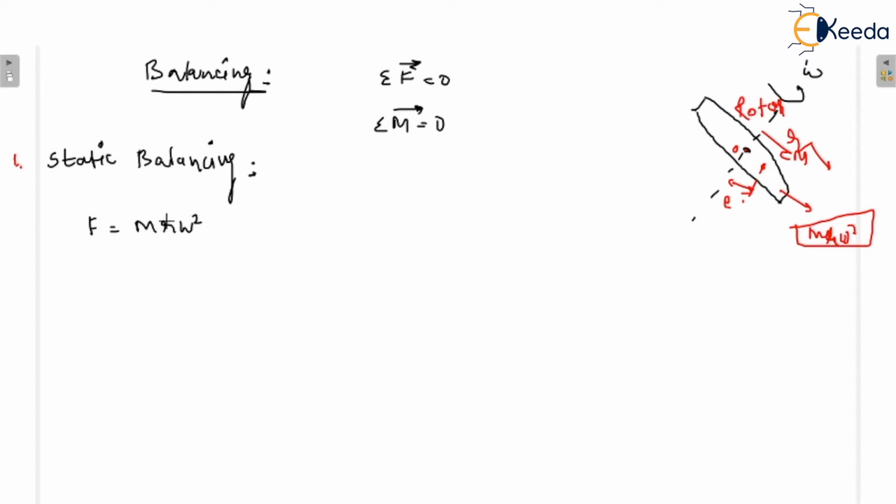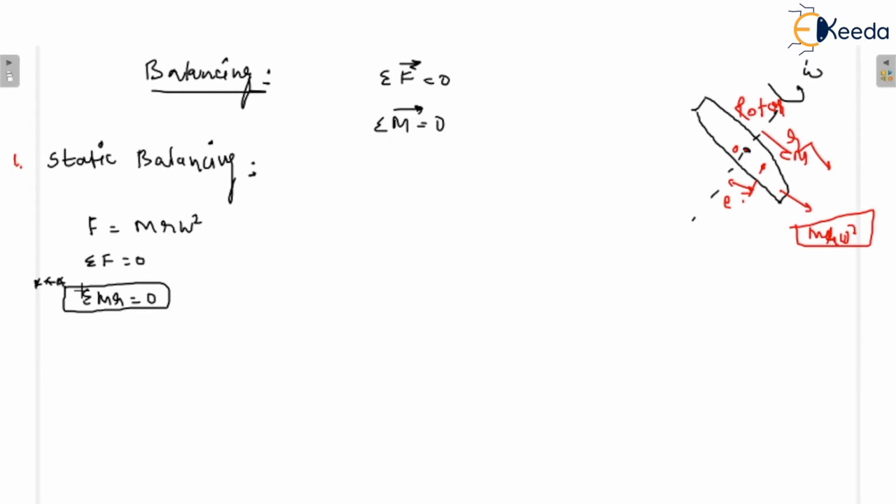If there are a number of rotating parts, the omega will be the same. So summation of F equal to 0 means summation of m r equal to 0. You can understand this. Summation of m r equal to 0. This is the static balancing. You must remember this.